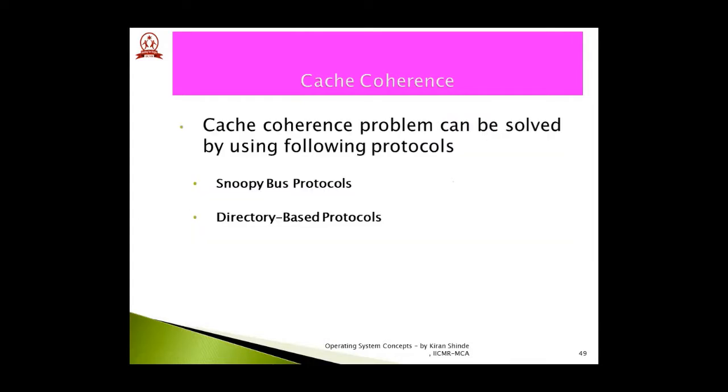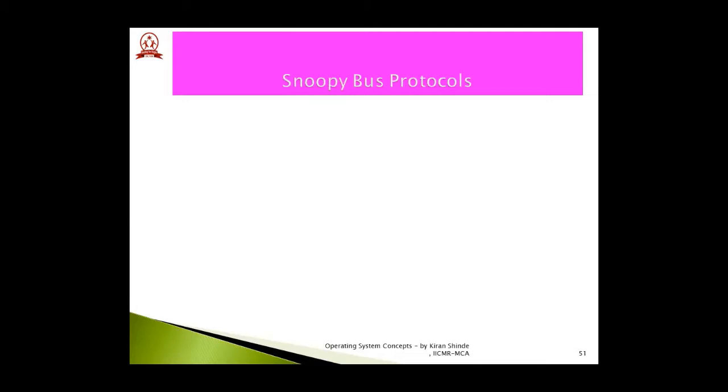Now let us try to understand what schemes or protocols are used to address this cache coherency problem. The two protocols which are famously used are the Snoopy bus protocol and the directory based protocol. First of all, let us try to understand what you mean by Snoopy bus protocol. The Snoopy protocols achieve data consistency between the cache memory and the shared memory through a bus based memory system. We will try to see this with the help of a simple image. Snoopy bus protocol makes use of two operations to maintain the data consistency: write invalidate and write update.